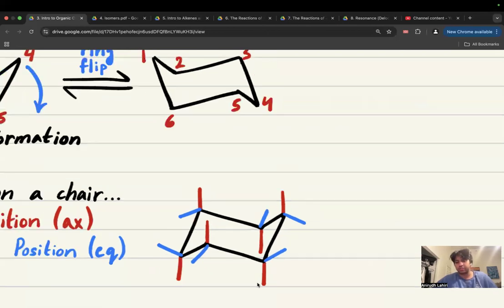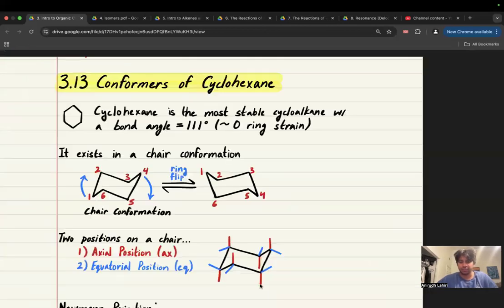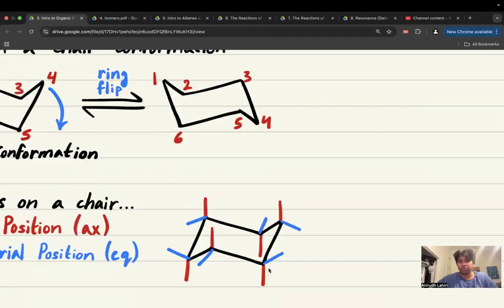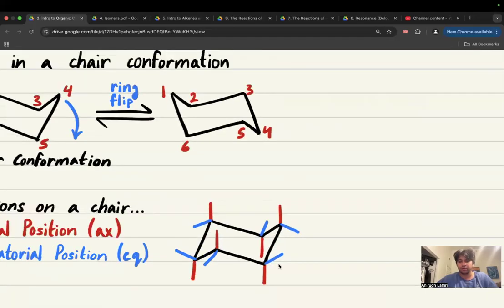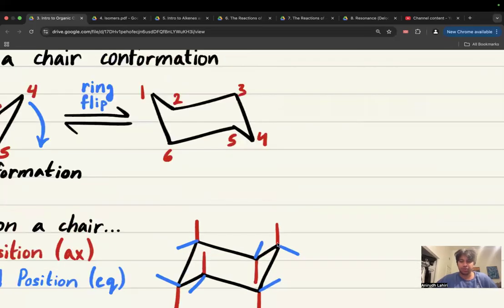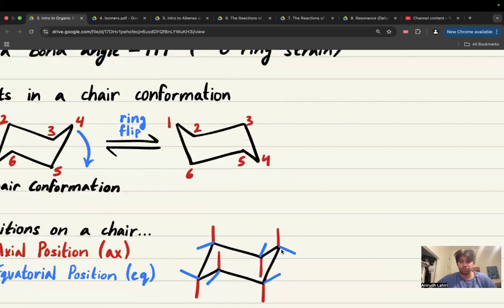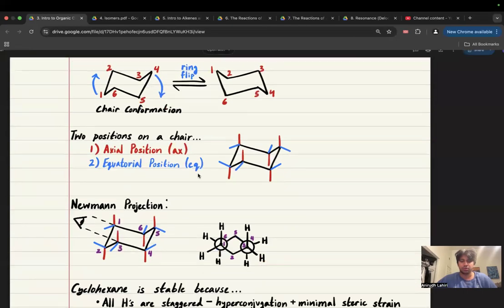I think it's in general easy to see for axial if something is up or down, and then equatorial is just whatever this is not, right? So at any given position, you can only have one position that's up, one position that's down, one that's axial, and one that's equatorial. This is just a rule. So this is something to memorize.